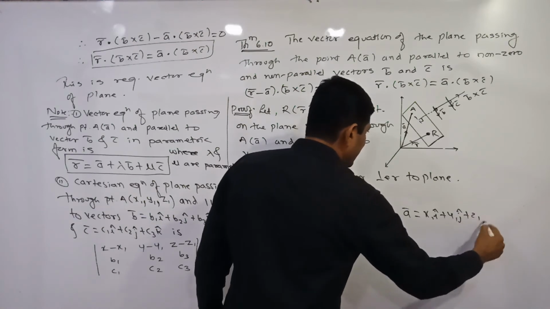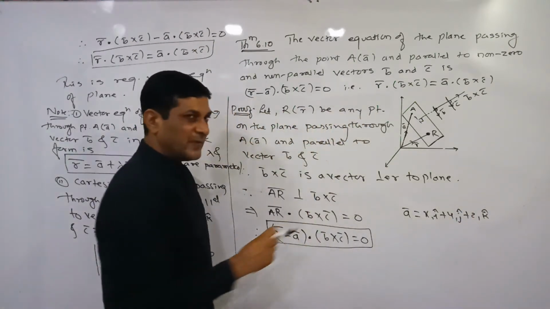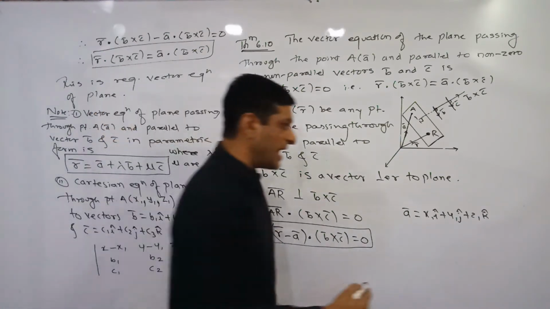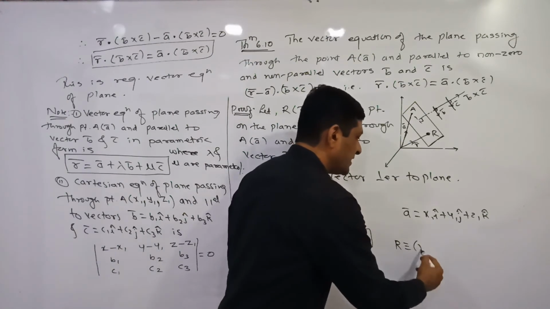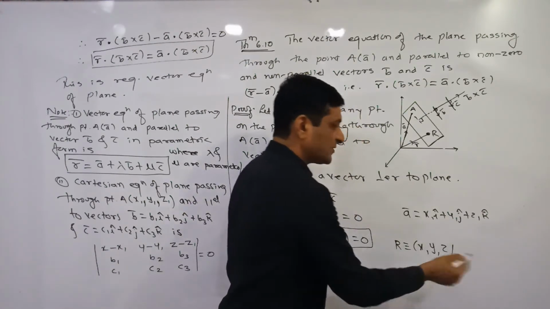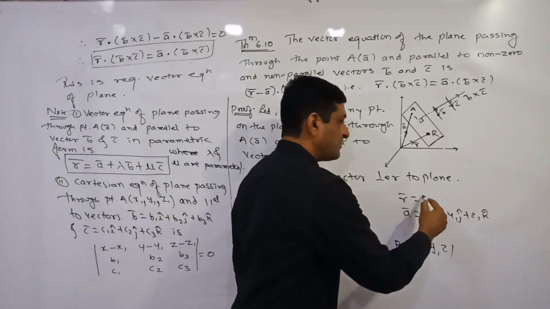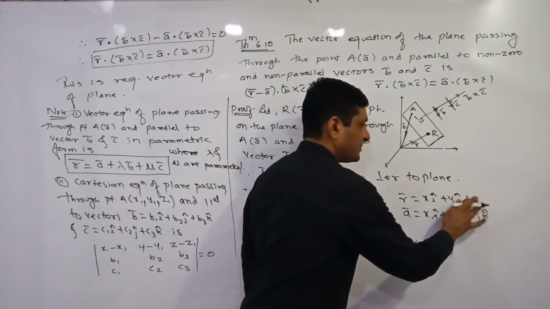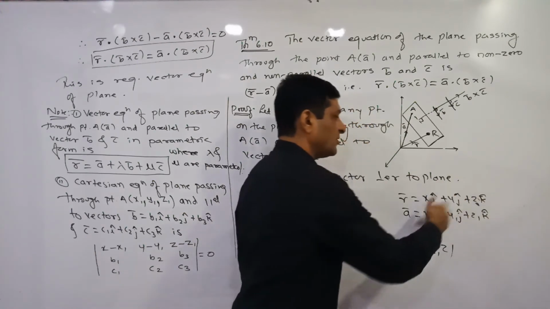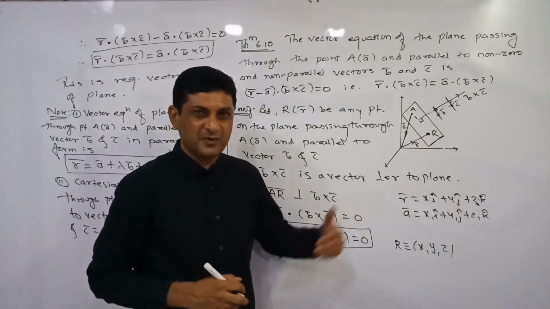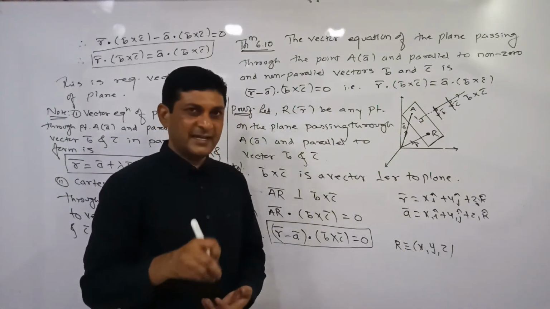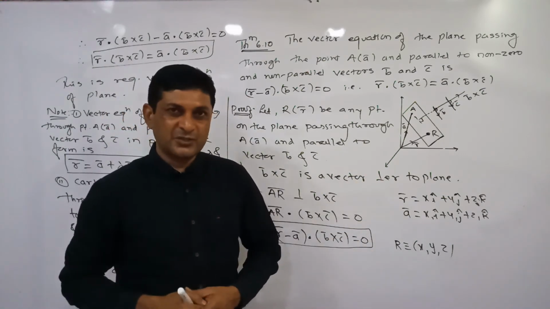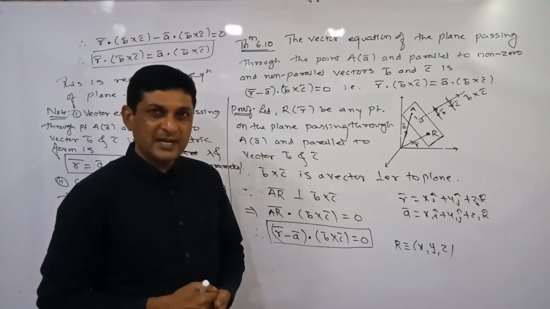Whenever we are finding the equation of a plane, we consider any point on the plane. Here any point on the plane we denote by r, and the coordinates of r we denote by x, y, z. If x, y, z are the coordinates, then what will be the value of r bar? It will be x i cap plus y j cap plus z k cap, isn't it? Now here we have got these vectors in Cartesian form. Whenever we express a vector in terms of i cap, j cap, k cap, that representation is the Cartesian representation of a vector, or we can say the vectors are in Cartesian form.